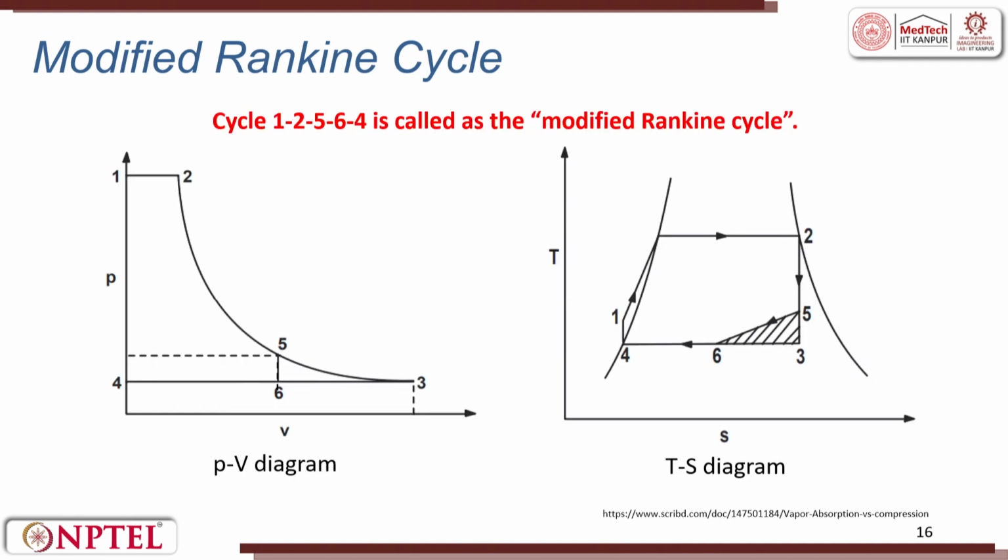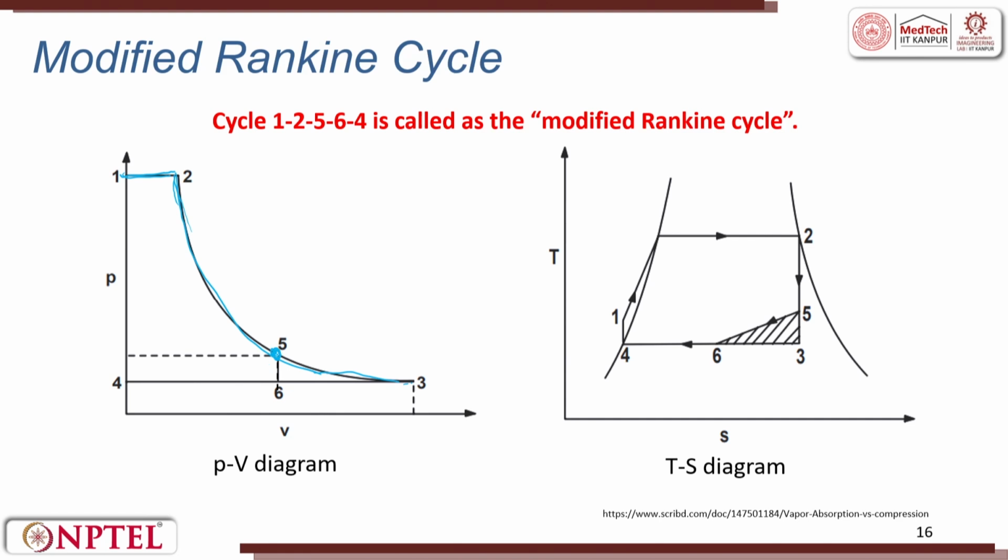In the modified Rankine cycle, the cycle goes from 1 to 2 at constant pressure, then from 2 to 3 there is an expansion in volume and a reduction in pressure. While going to 3, in between we have an intermediate point called 5.